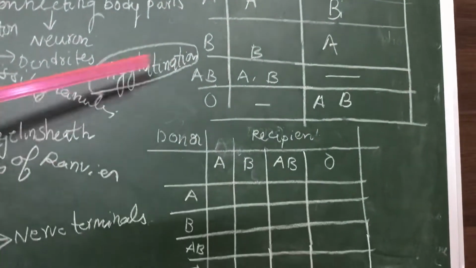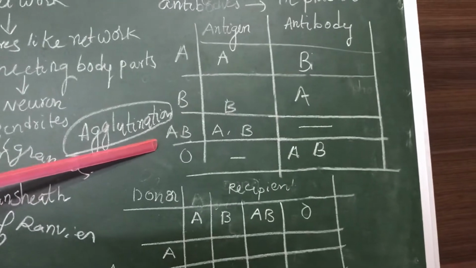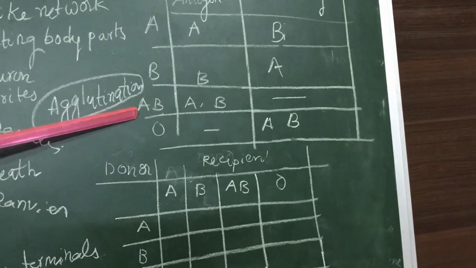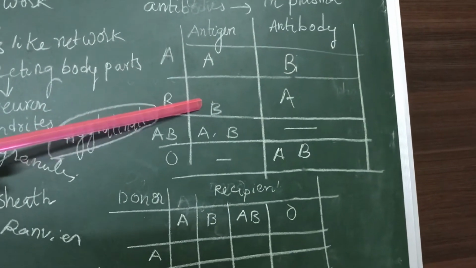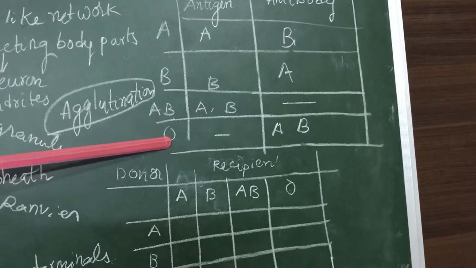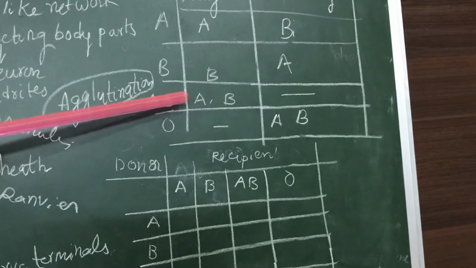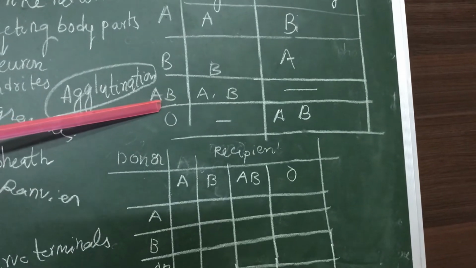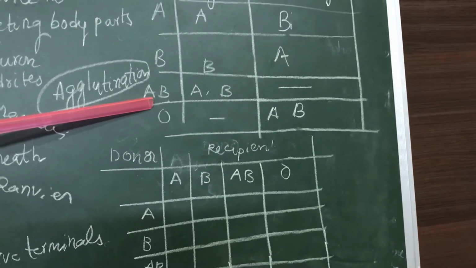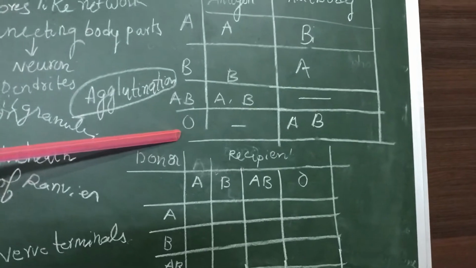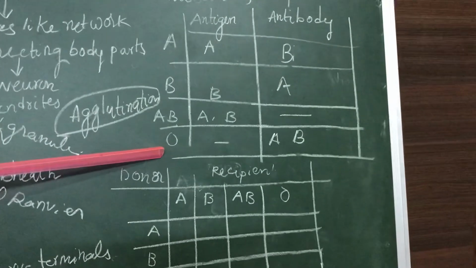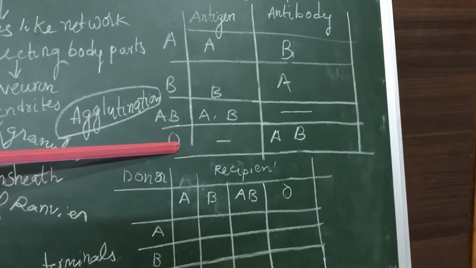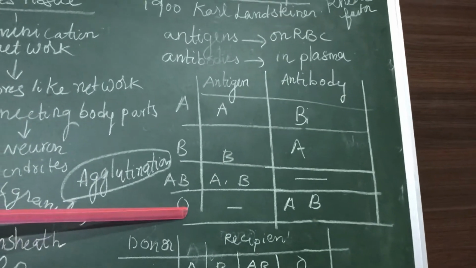Now, the AB blood group is called universal recipient. Due to absence of antibodies in their plasma, they can receive blood from A blood group, B blood group, AB blood group, and O blood group. That's why AB blood group is called universal recipient. Now coming to the O blood group, it can donate blood to any person like A, B, AB and O itself. That's why O blood group is called universal donor.